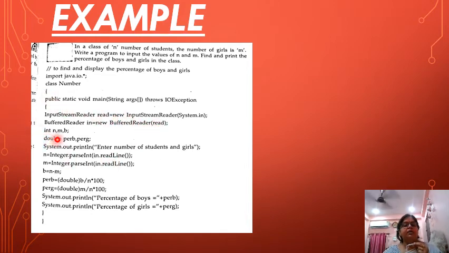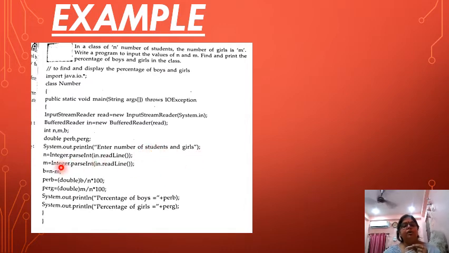int n, m, b, we have taken three variables, and we have two in double. See, we have to enter only the number of students and the number of girls. So we have to enter two values, the number of students and girls.